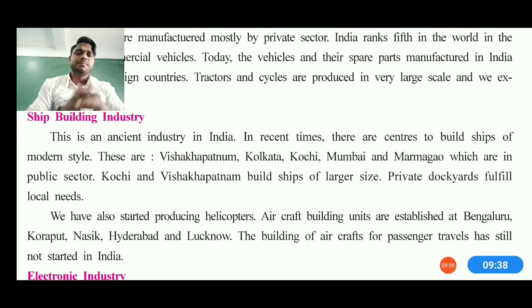So see, the building of passenger aircraft has still not started in India, because we are just making the fighter jets, okay, not all helicopters, we are making the choppers and all. But even today, if we need to get Rafales, or if we want to get Apache helicopters and all, then we need to buy from Russia or France only. So that's how we can say we are still lacking in production and progress, but soon we'll be going further.